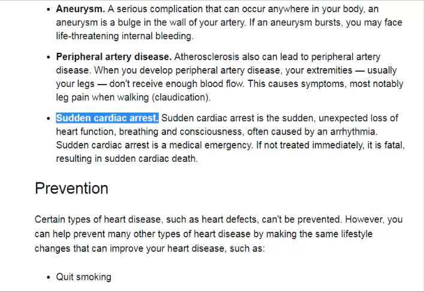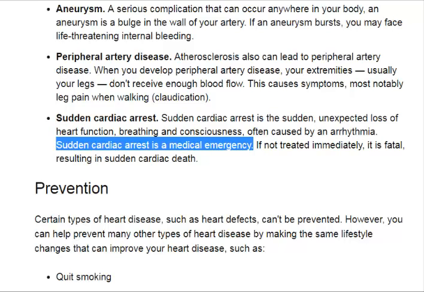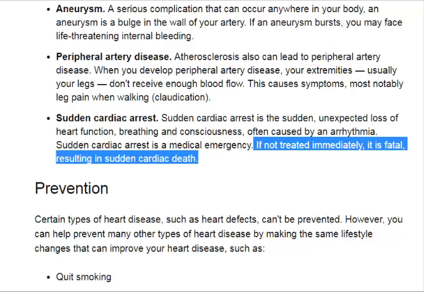Sudden cardiac arrest. Sudden cardiac arrest is the sudden, unexpected loss of heart function, breathing and consciousness, often caused by an arrhythmia. Sudden cardiac arrest is a medical emergency. If not treated immediately, it is fatal, resulting in sudden cardiac death.